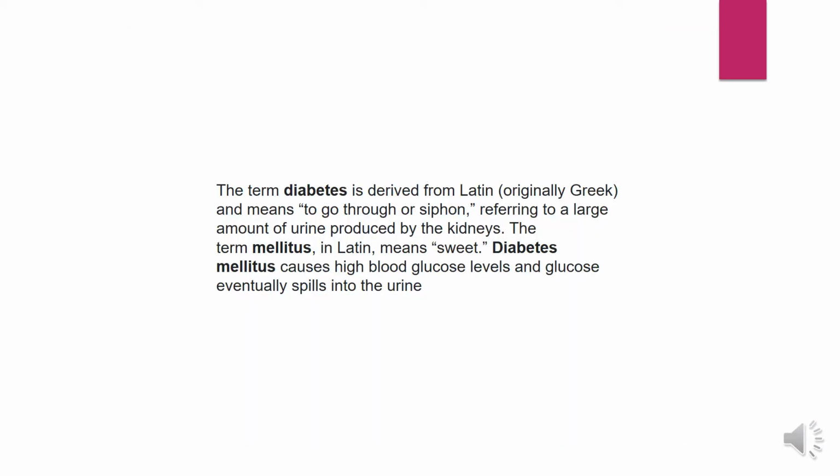So the term diabetes is derived from Latin, originally from Greek, meaning to go through, referring to a large amount of urine produced by the kidneys. The term mellitus in Latin means sweet. That is, the urine is having glucose. Diabetes mellitus together refers to the urine having glucose. Diabetes mellitus causes high blood glucose levels and glucose eventually spills into the urine.